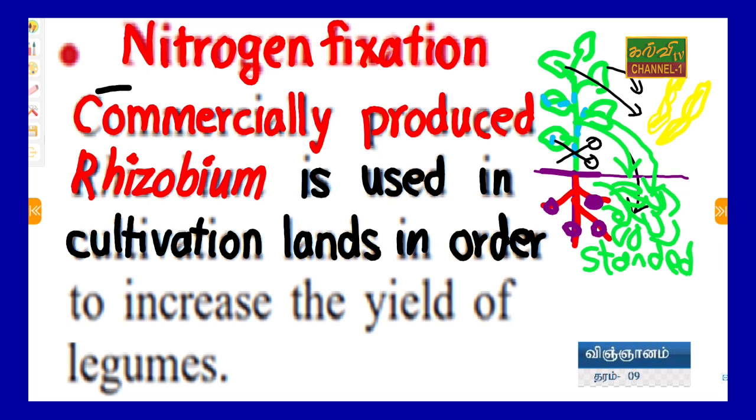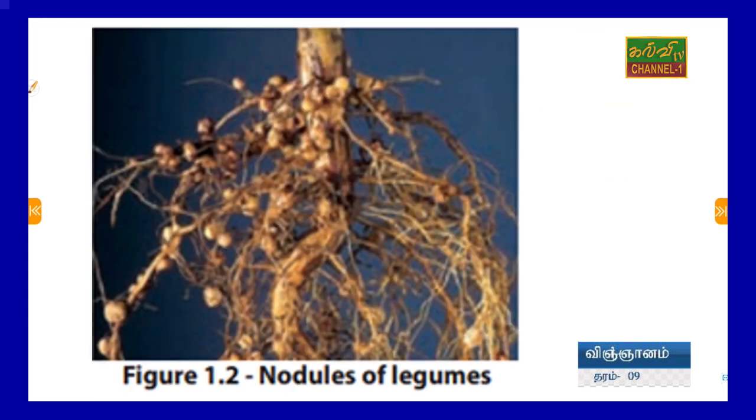We use the stem and leaves as fertilizer in order to increase the yield of leguminous plants, because the leguminous family plant provides more fertilizer. So this cultivation also occurs to increase the nitrogen. Okay, we will go to the next slide.